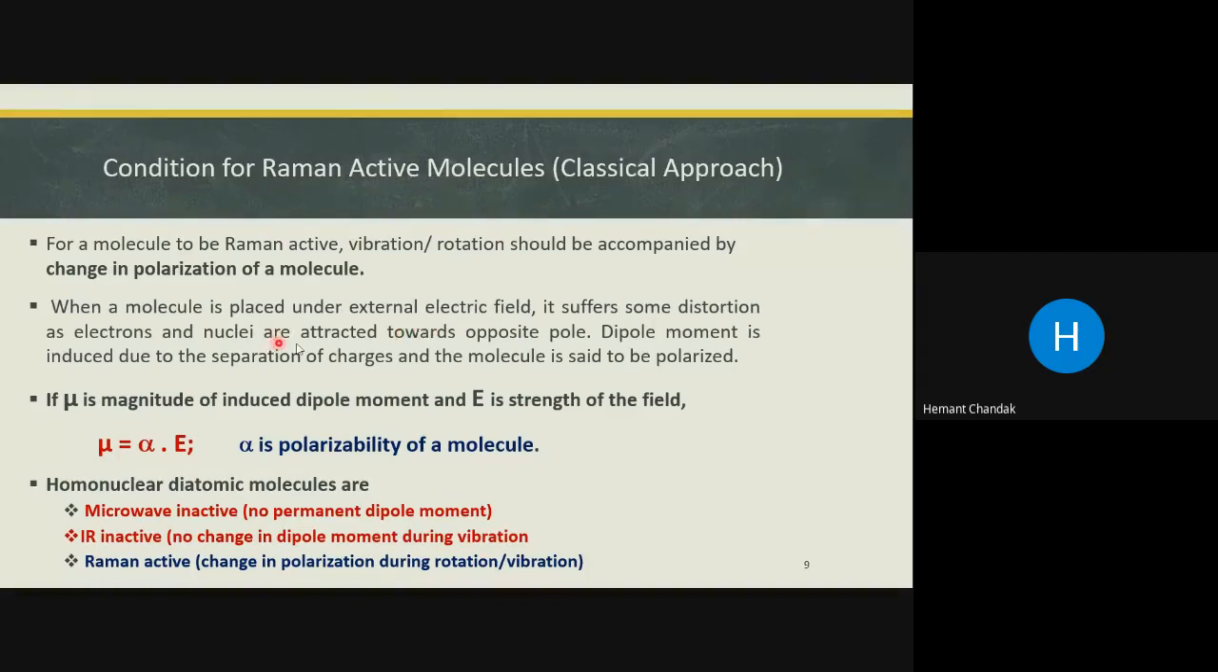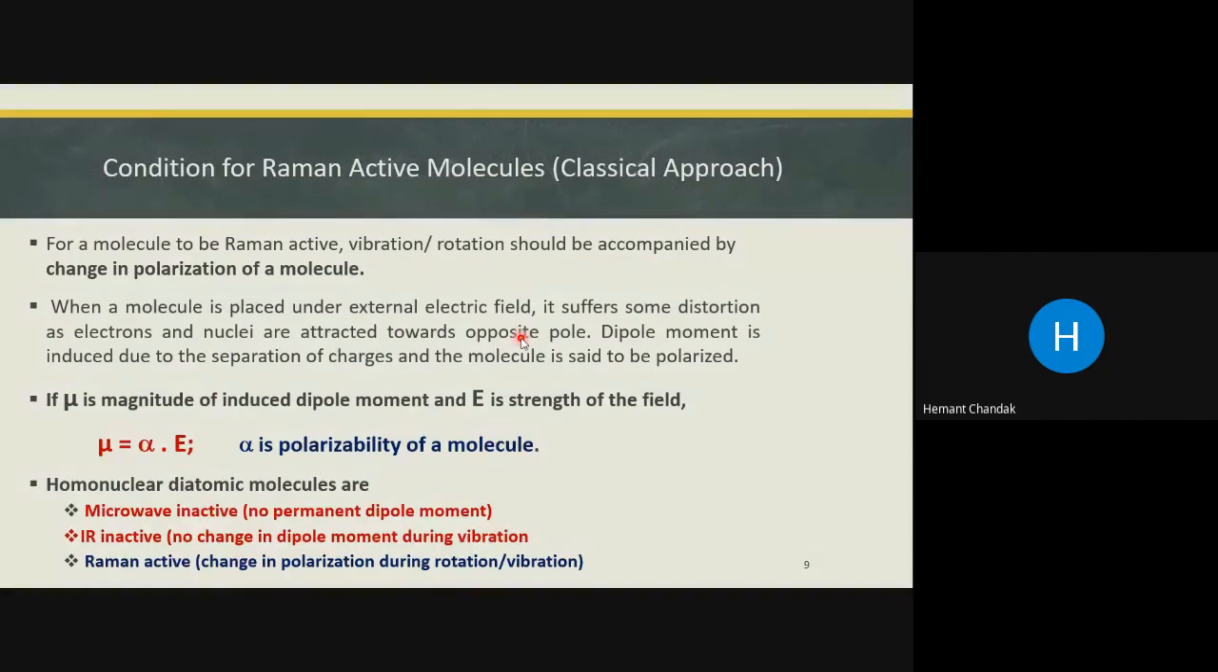So electrons and nuclei will be attracted towards the opposite pole, and as a result, the dipole moment is induced. There is no permanent dipole moment. There can be a permanent dipole moment, but that is not a condition for whether a molecule is having the permanent dipole moment or not. The dipole moment is induced because of the charge separation in the molecule under the electric field, and the molecule is said to be polarized.